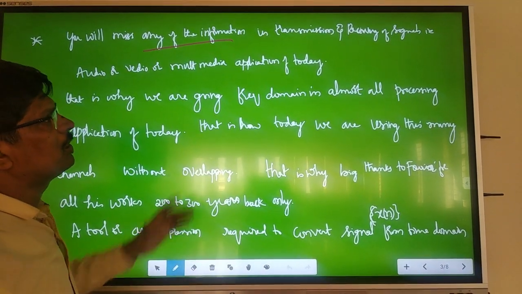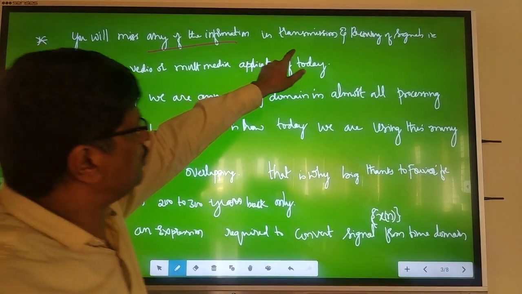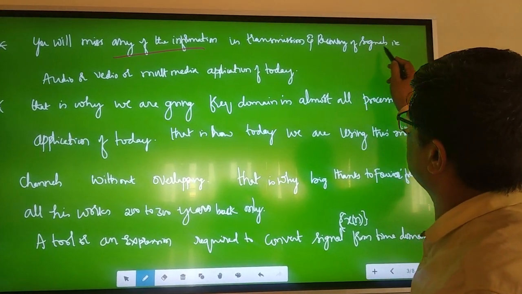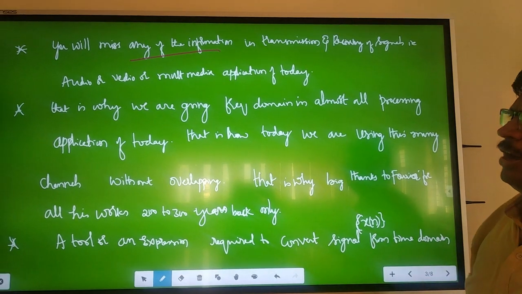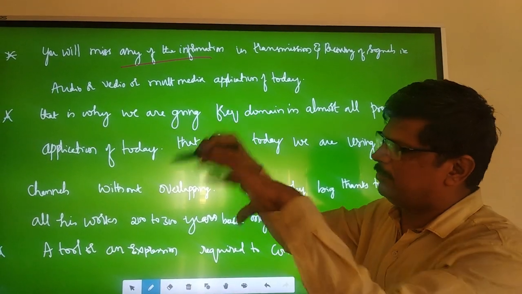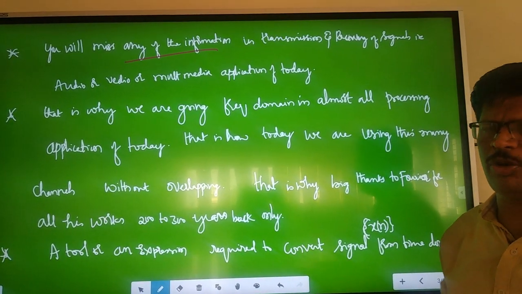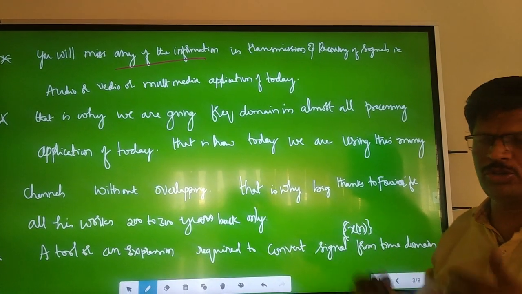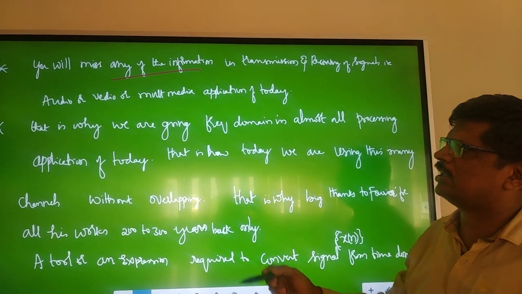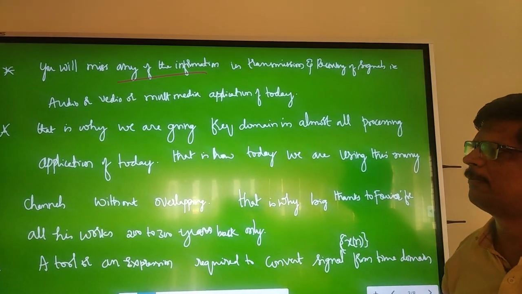What is the benefit of the frequency domain? You will not miss any information in the transmission and receiving of signals, whether audio, video or multimedia, multi-audio or multi-video signals that you see today. In Zoom you see 1,000 people, and crores of people are connecting and using all these signals.